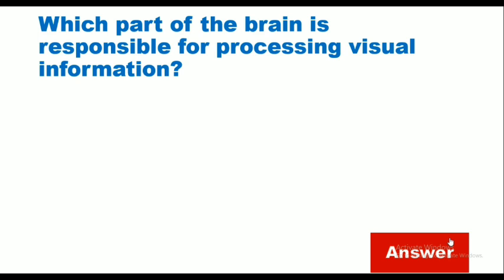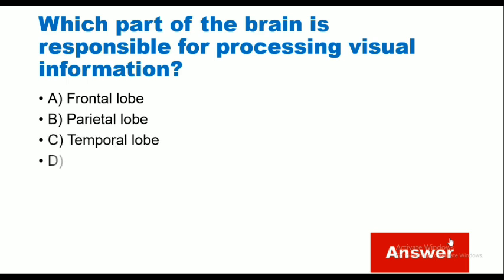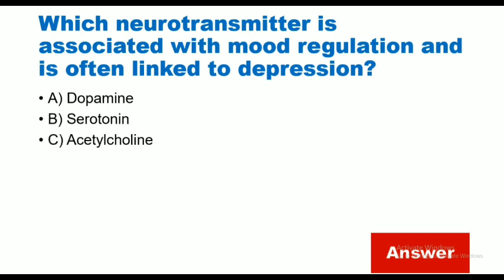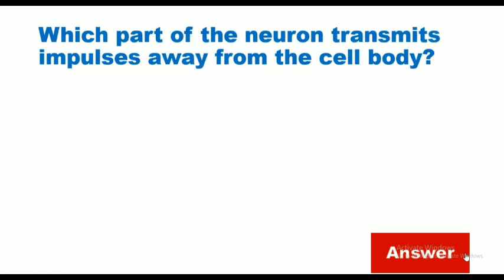Which part of the brain is responsible for processing visual information? Frontal lobe, parietal lobe, temporal lobe, occipital lobe. Correct answer is occipital lobe. Which neurotransmitter is associated with mood regulation and is often linked to depression? Dopamine, serotonin, acetylcholine, GABA. Correct answer is serotonin.